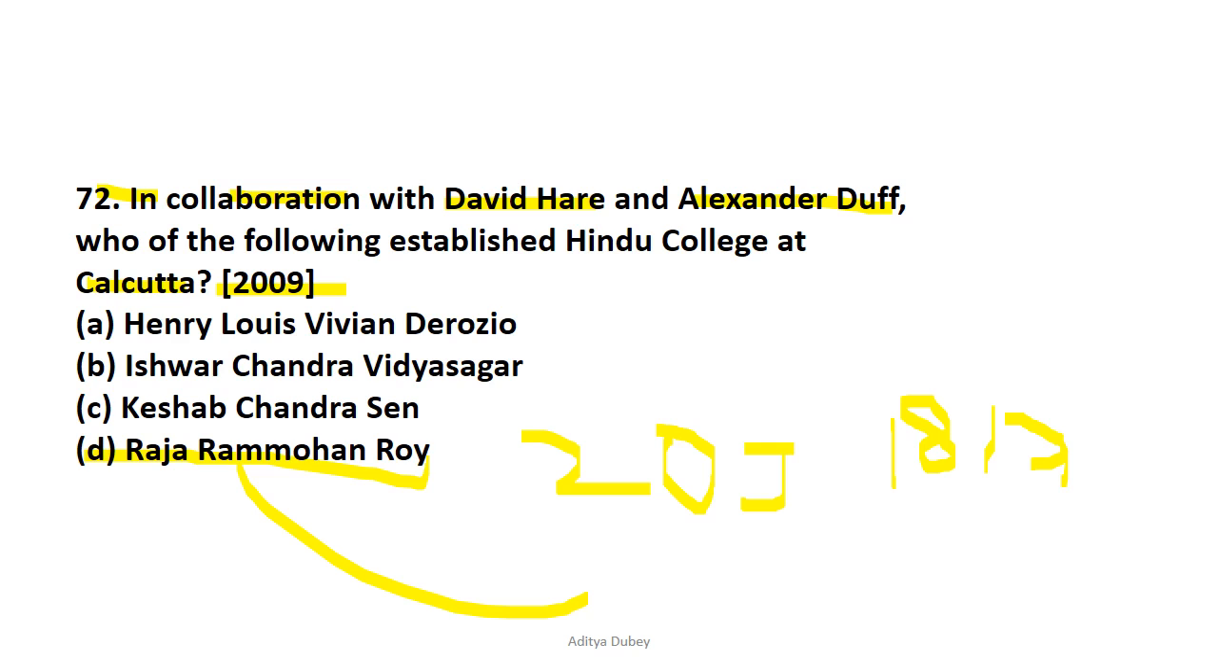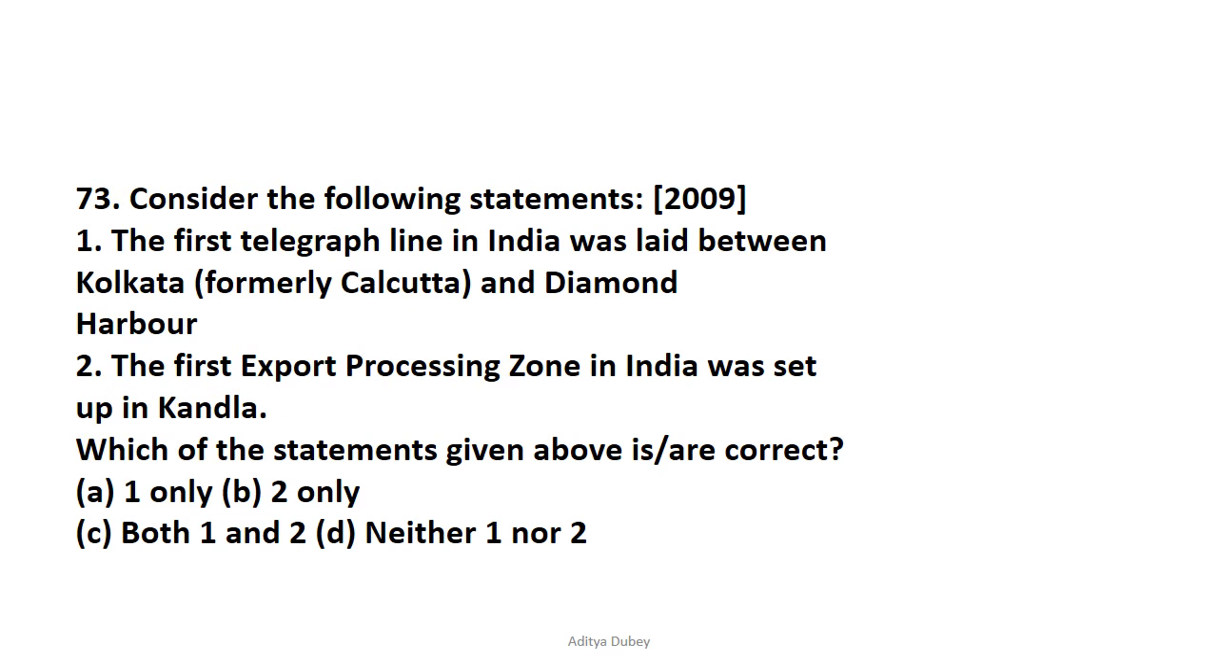Now let's move on to question number 73. Question number 73 is, consider the following statements and we need to check which of the statements is correct. This question had been asked in the year 2009. So let's check one by one. The first telegraph line in India was laid between Kolkata, formerly Calcutta, and Diamond Harbour. That is correct. The first export processing zone in India was set up in Kandla. So that is also correct. So the correct answer is option C, that is both 1 and 2 are correct.